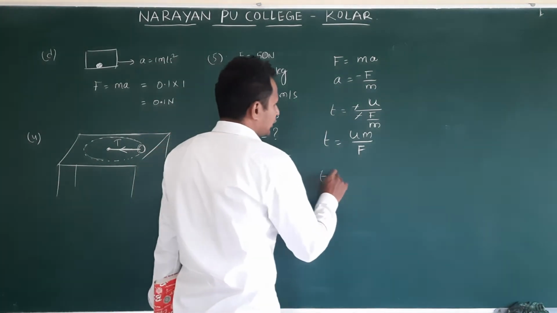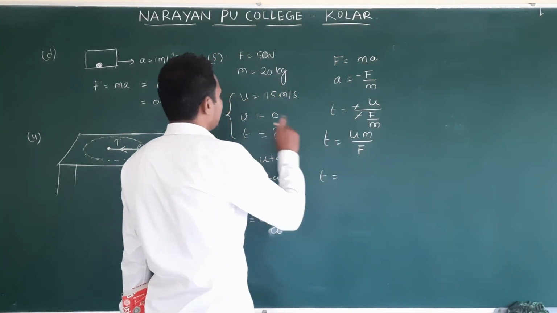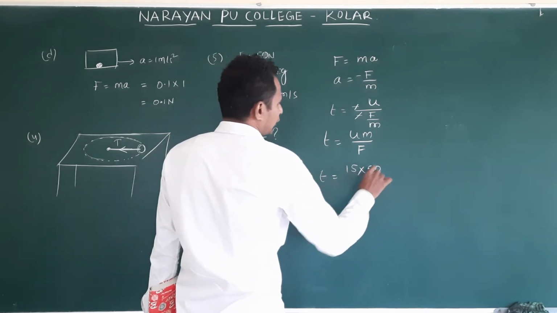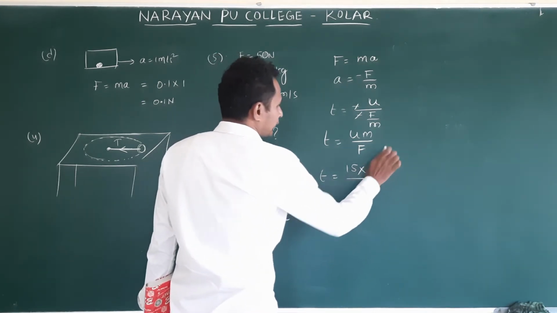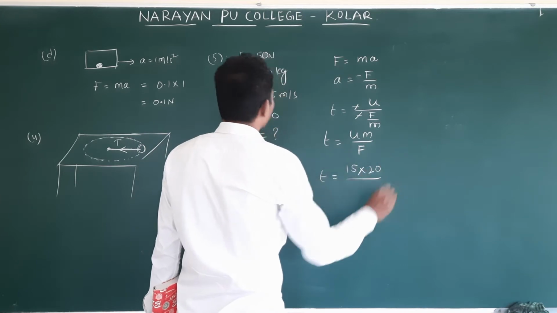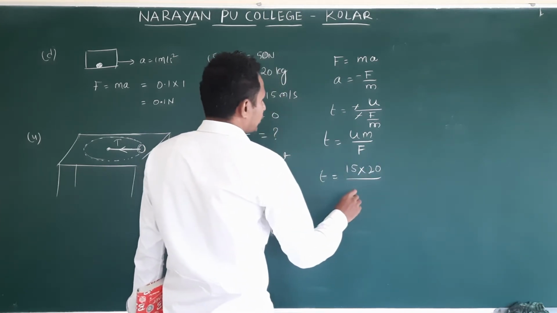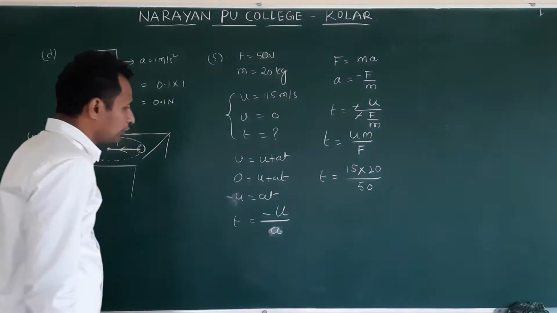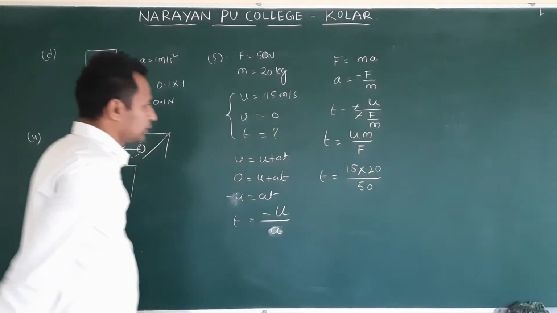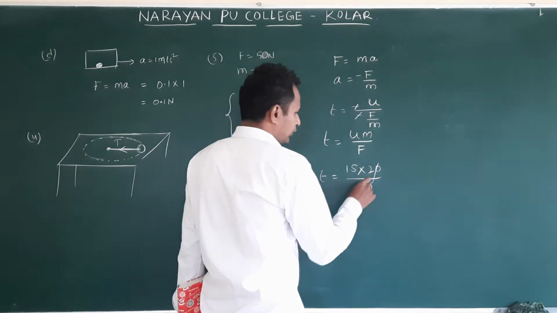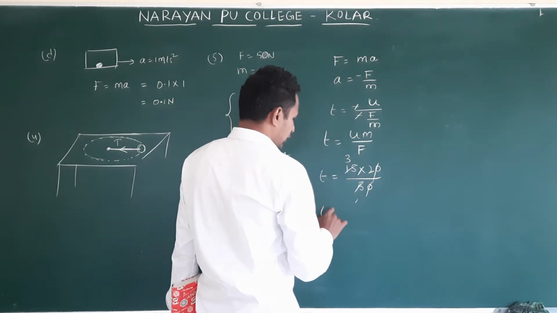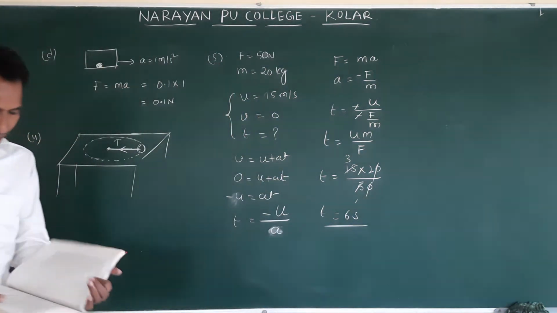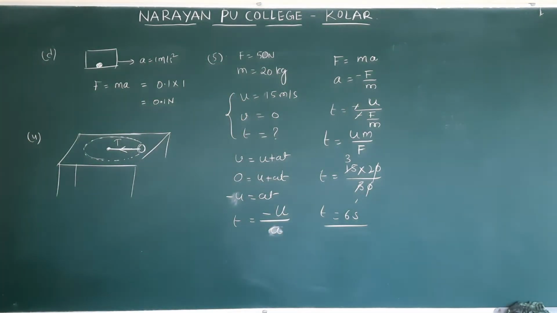Now U is 15, M is 20, and F is 50. U by A, you are right. 0, 0 cancel, 5 ones, 5 3s. T is equal to 6 seconds. It takes 6 seconds to stop.